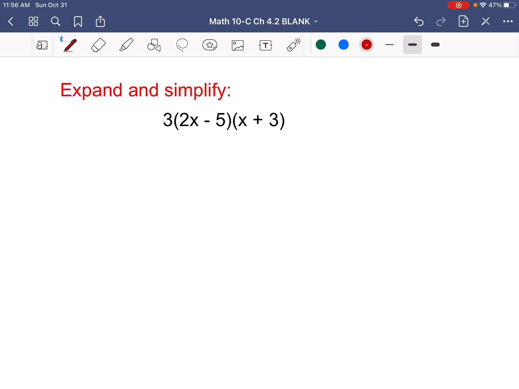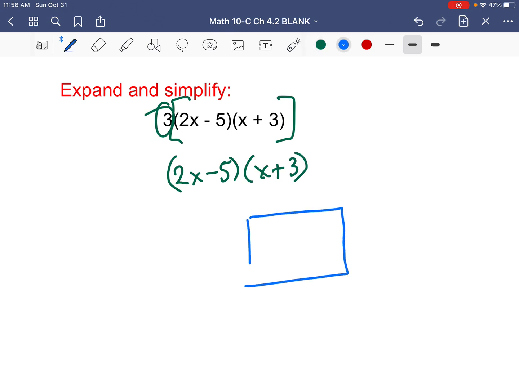Now, here we're getting into the nastier ones. This one is booby-trapped. Or, sorry, there's a trick to this. See the 3 in the front? Put that to one side and leave it for the moment. Okay? So do everything inside the brackets first. So treat this as straightforward 2x minus 5 times x plus 3. Okay? So set up the box. 2x minus 5, x plus 3.